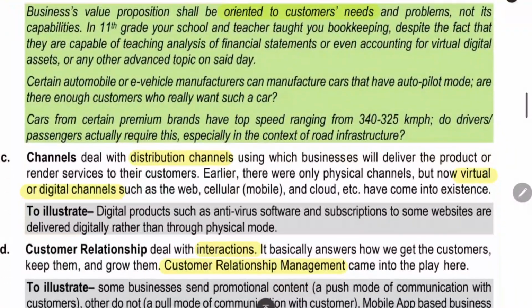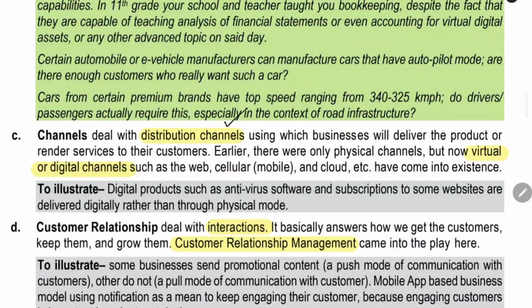Next thing is channels, distribution channels. How your product will be reaching the customer. The digital channel or virtual channel which you are using for reaching the product to the customer. What channel you are using.